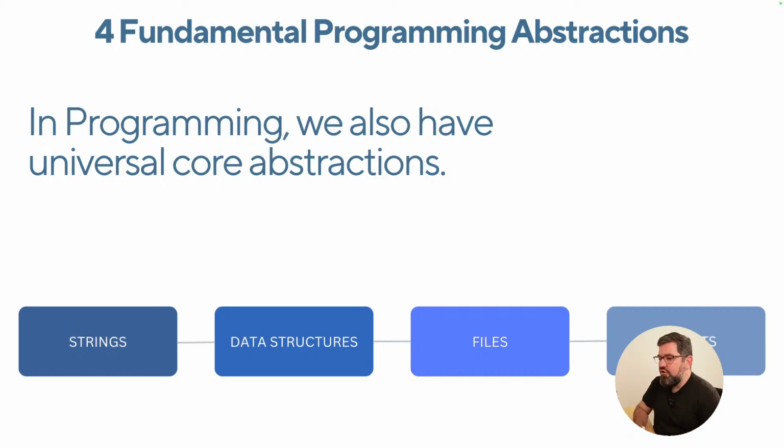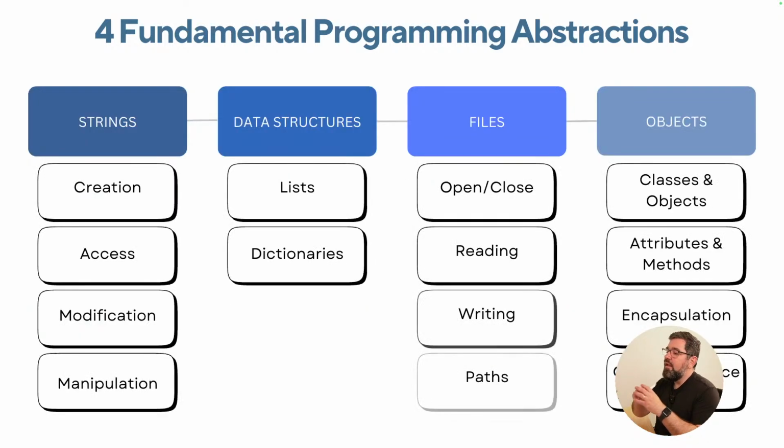So how do you write to a file so that I can open it in Excel? Now you're interacting with an abstraction that is external from the programming language. And I divided these abstractions into 4 main pillars. I'm not going to explain them all here. I also divided them in groups so that you can understand them in a very pedagogical way.